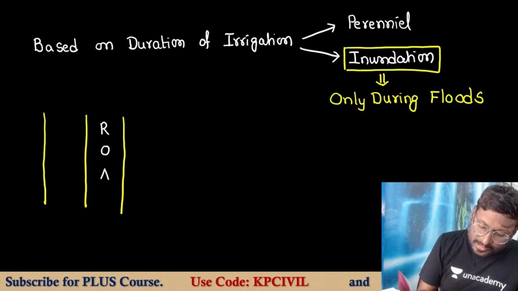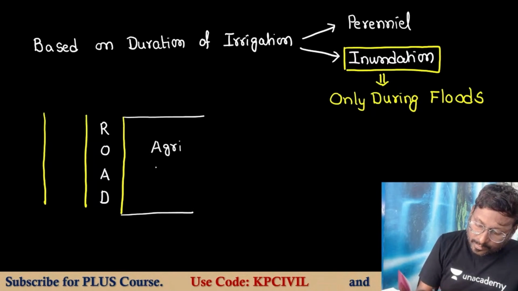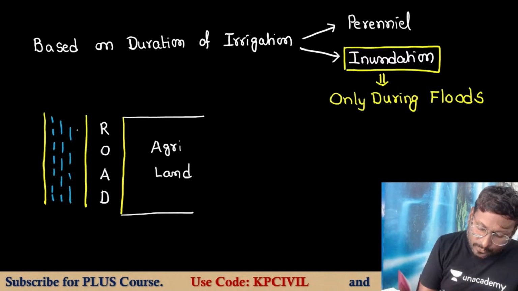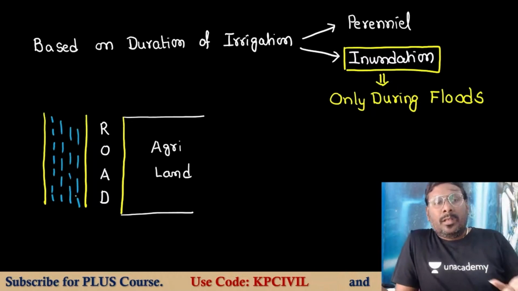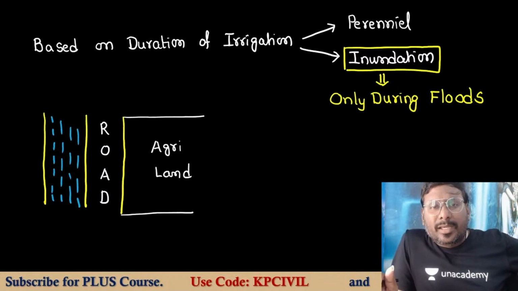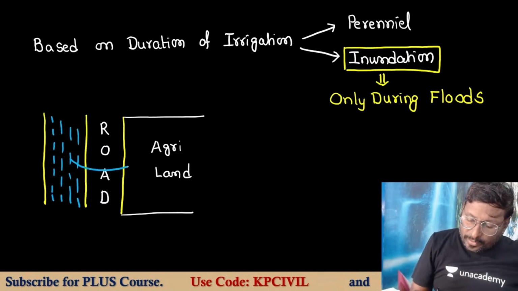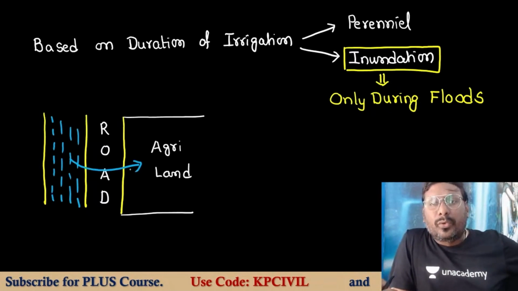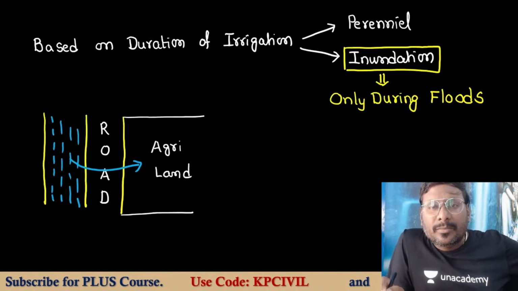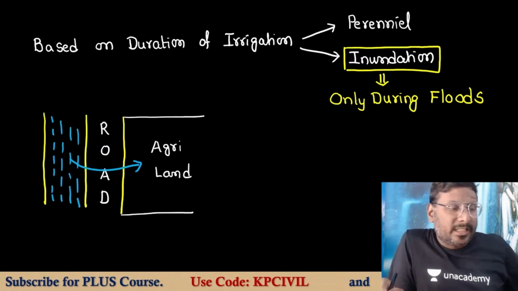Now on the other side of the road, there are agricultural lands. Heavy rainfall occurred, a flood occurred, and water is flowing through the river or a canal. The flooding will lead to damage of the road and the surrounding property. So the water is allowed to flow from here to the agricultural land during the flood occurrence. That is called inundation irrigation.